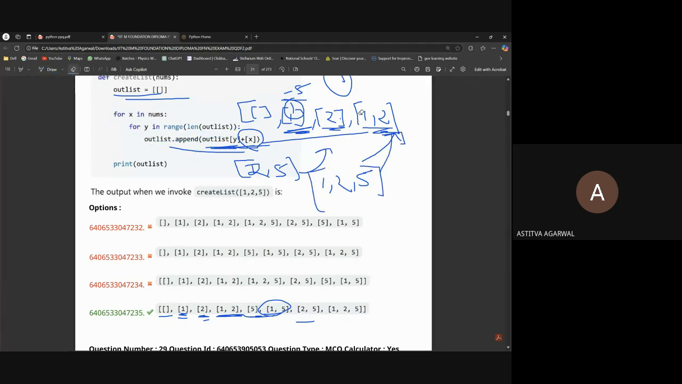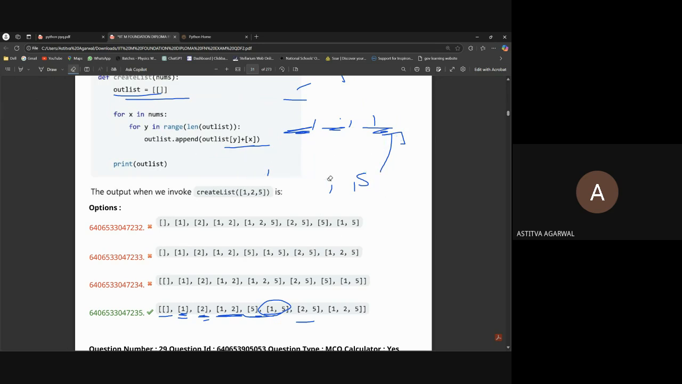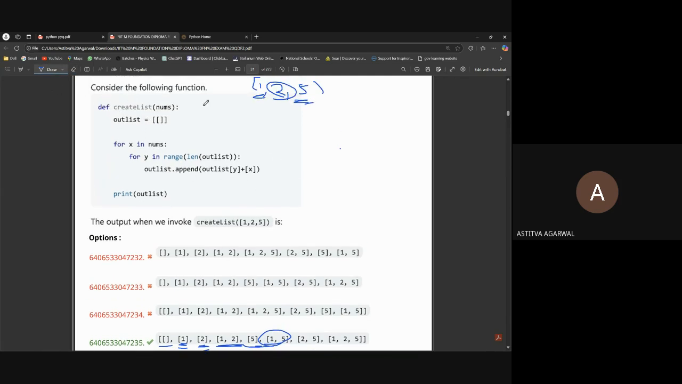Anyone has doubt? I know it's a hard to understand, but you will get the concept if you know listing, appending, and adding here, because we are just adding this list here. Anyone doubt? No one? You all understood this question? Yes. Okay.